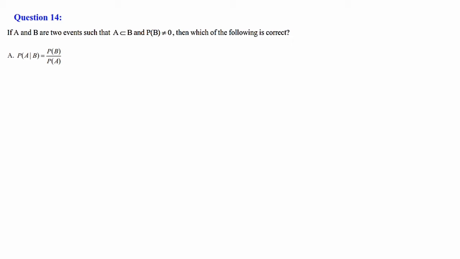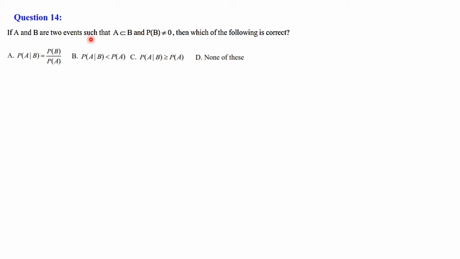Next we shall discuss question number 14. If A and B are two events such that A is a subset of B and P of B is not equal to 0, then which of the following is correct? First option, P of A given B is equal to P of B by P of A. Second, P of A given B is less than P of A. Third, P of A given B is greater than or equal to P of A, and fourth, none of these. These are the four options given to us.